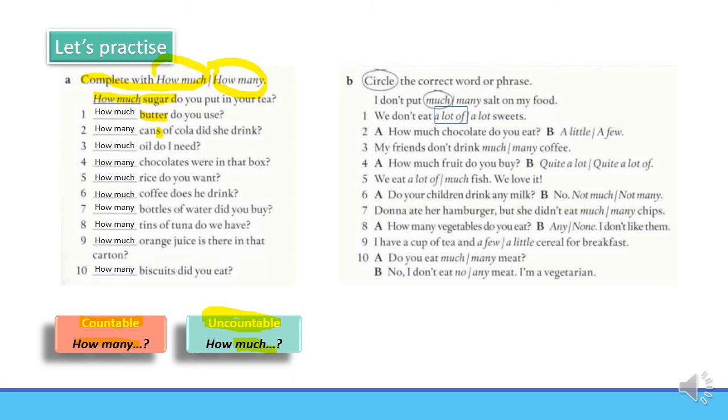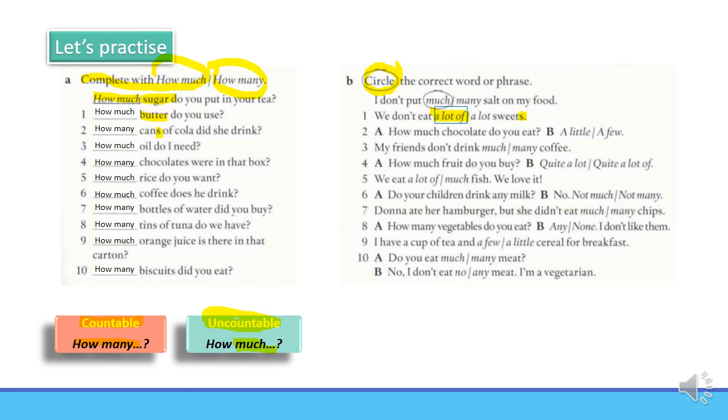Let's continue with the following exercise. Here, you have to circle the correct word or phrase. For example, we don't eat, you have two options, sweets. We don't eat a lot of sweets. That's the right answer. If you don't remember, please revise quantifiers in the previous slides.